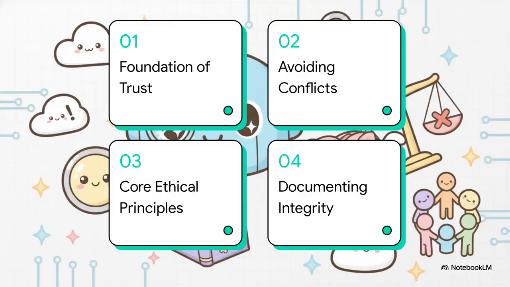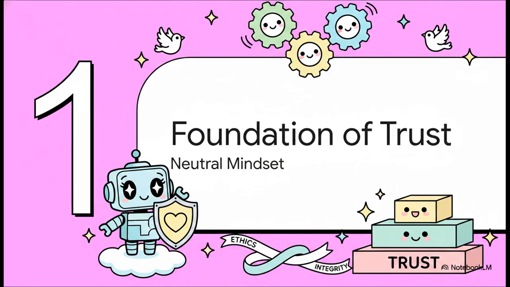Okay, let's dive into this roadmap. First, we'll cover the foundation of trust. Second, avoiding conflicts of interest. Third, core ethical principles. And finally, documenting organizational integrity. Starting with Section 1, the foundation of trust, establishing a neutral mindset.